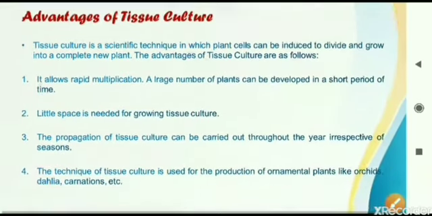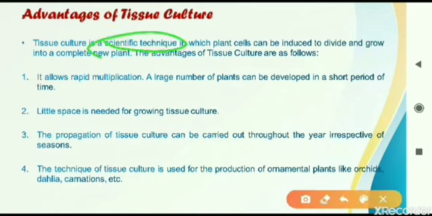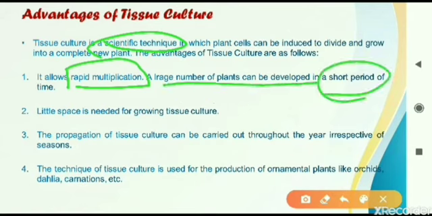Now we will move on to the advantages. Why are we doing this method? Why are we choosing this method of growing plants in laboratory conditions? So the reasons we will see here. It is a scientific, artificial technique, and here we are growing the plants. First thing, it allows rapid multiplication, which means we can grow a large number of plants in a short period of time. If we take a normal seed and wait for it to germinate, it will take a long time. But in tissue culture, it can take place very fast as compared to the natural method. So in a short period of time, we can grow a large number of plants.